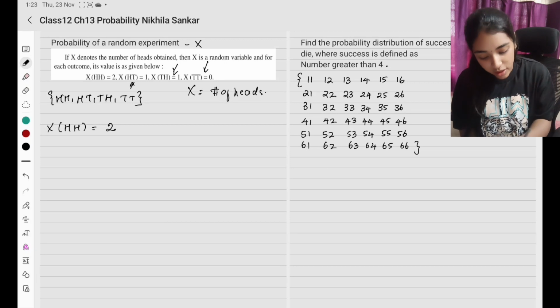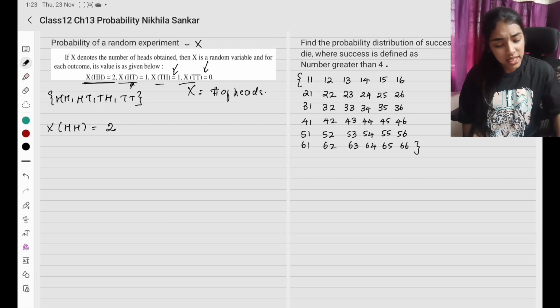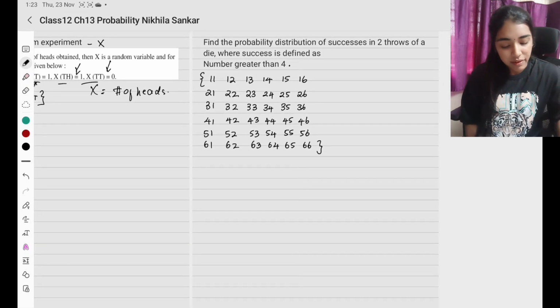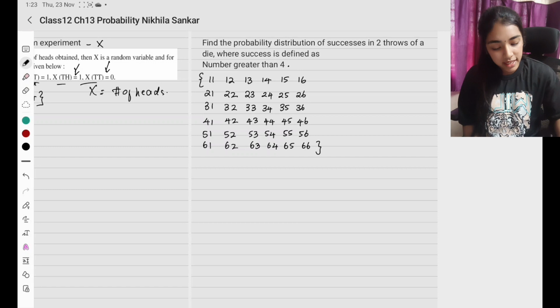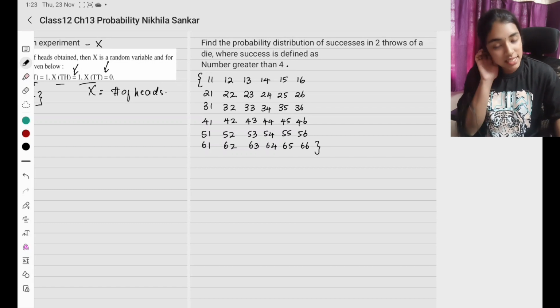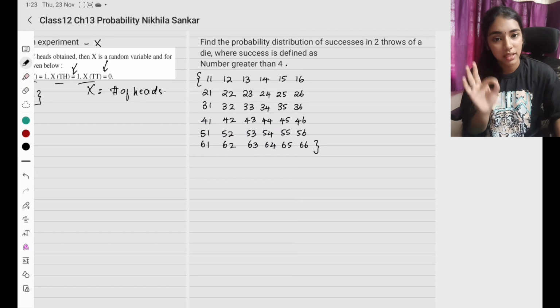So basically your random experiment is going to have such values. Okay, for example, we'll see another example. Find the probability distribution of successes in 2 throws of a die where success is defined as the number that is greater than 4. So success na enna? Number that is greater than 4.